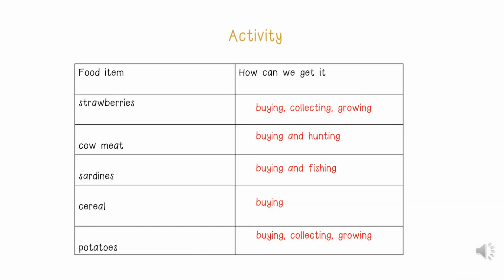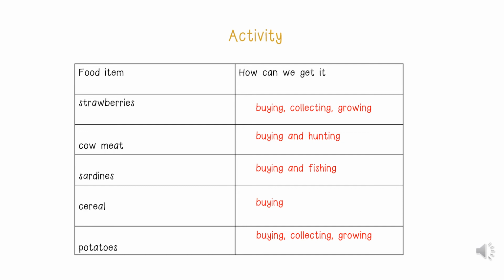Okay, now let's go through the answers for the activity. We did the first one, which was strawberries, which is buying, collecting, and growing. Cow meat, we can either buy it or we could go hunting. Sardines, we can either buy it or we can go fishing. Cereal, we can buy it.